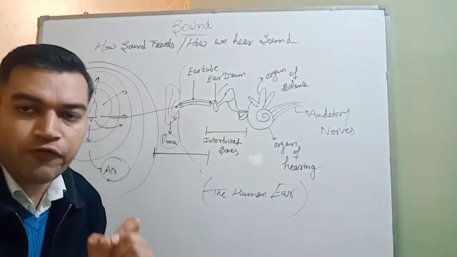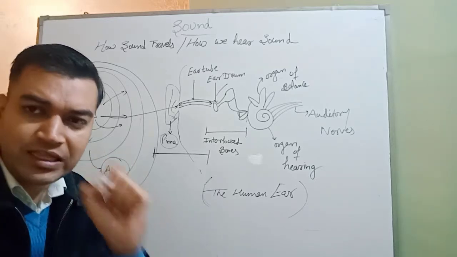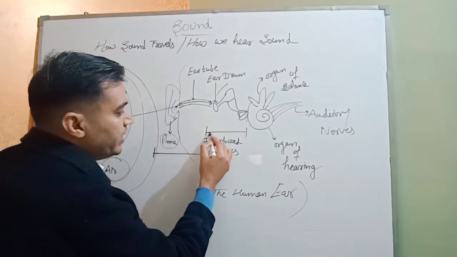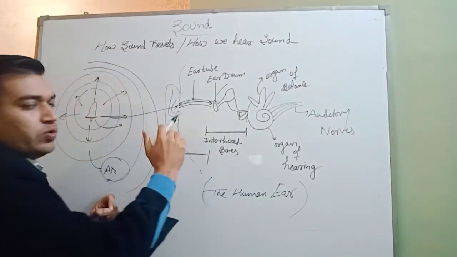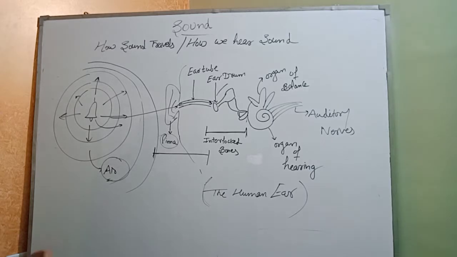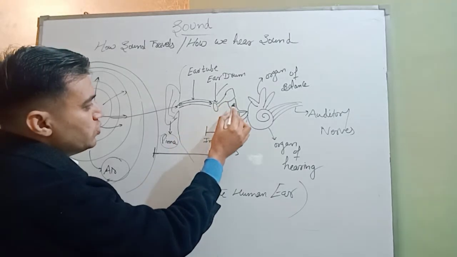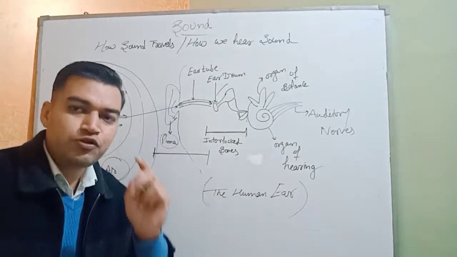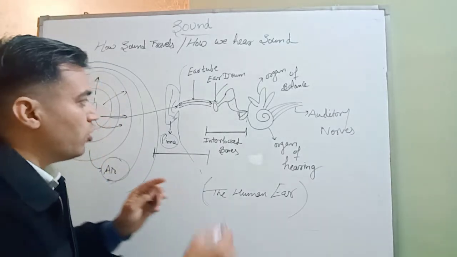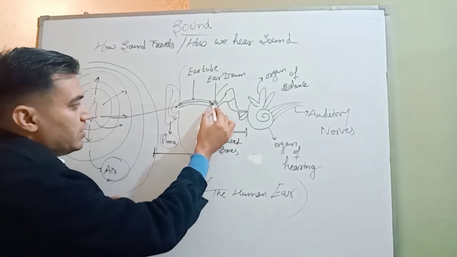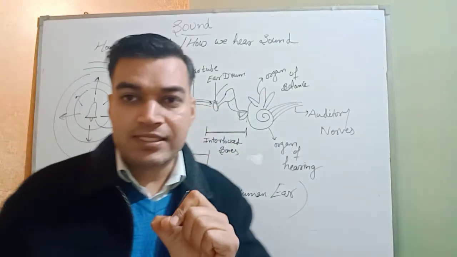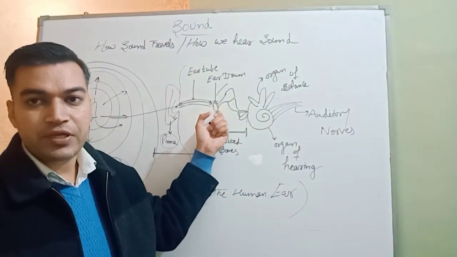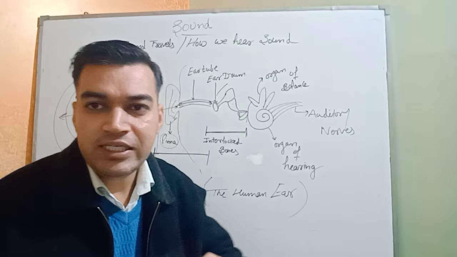The middle ear consists of three very thin, tiny, delicate bones called interlocked bones. They are called interlocked bones because they are connected to each other. There are three bones: 1, 2, 3. One eardrum and three tiny bones make your middle ear. The first component that receives the vibration from the ear tube is the eardrum. Why do we call it a drum? Because it is shaped like a drum.